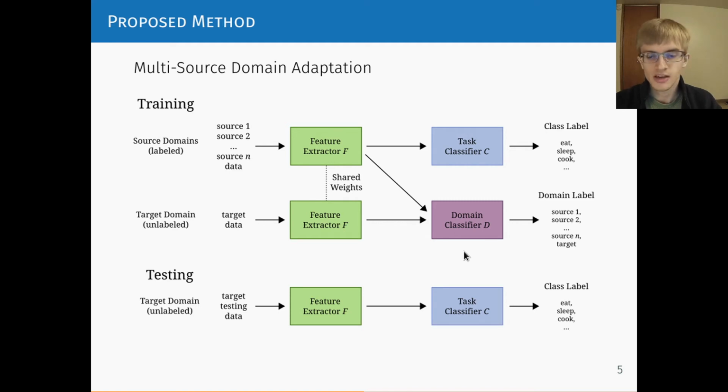so the feature extractor is updated to make the domain classifier incorrect. The goal of this training method is then to make the feature extractor at test time run on the target data, and because the feature extractor makes the features look similar to how they did on the source domain, the task classifier will now hopefully generalize well to the target domain. To support multiple source domains, we use a multinomial domain classifier. In other words, rather than predicting just a source or target, we predict source 1, 2, all the way to n and the target, giving us a total of n+1 domain labels.